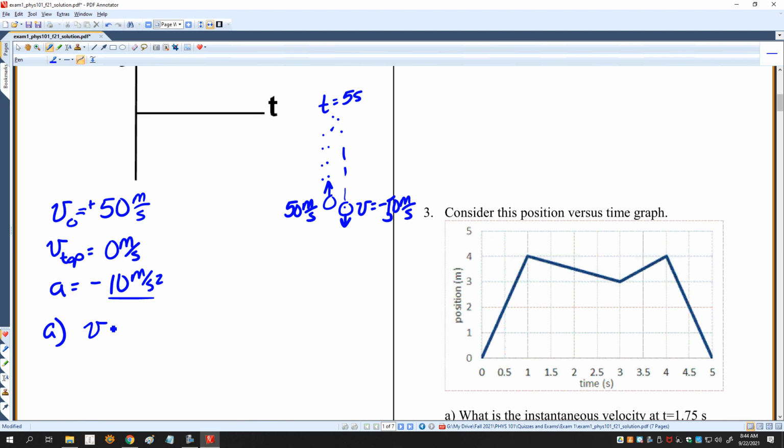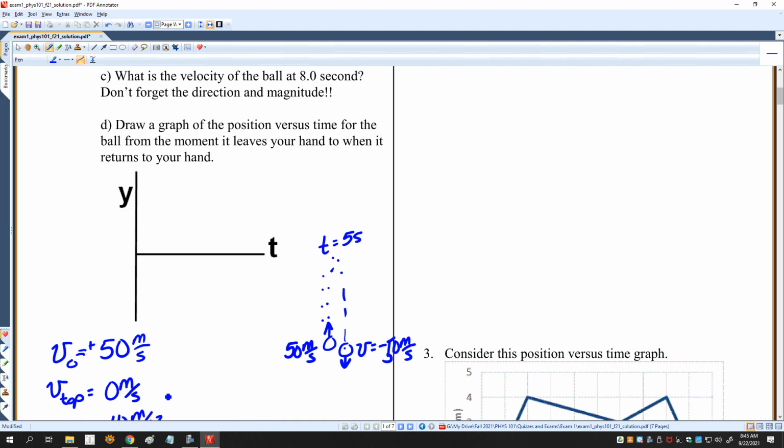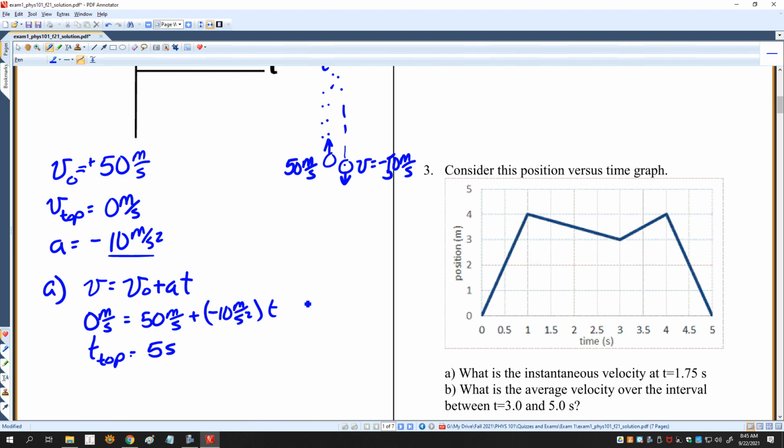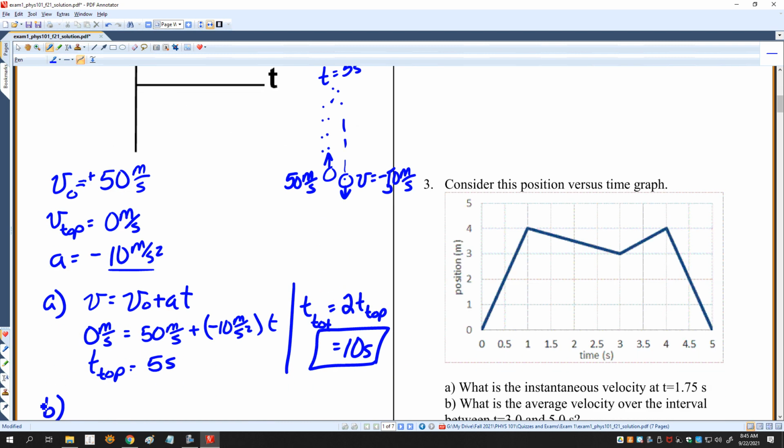I can calculate that. I can say that V is equal to V naught plus AT. V at the top is equal to 0, which is 50 meters per second plus negative 10 times t, and that gives me t at the top, which is going to be 5 seconds. However, that is only the time for half the trajectory, so the total time is equal to 2 times t top, and so that's going to be 10 seconds. That's the answer. B, what is the maximum height?